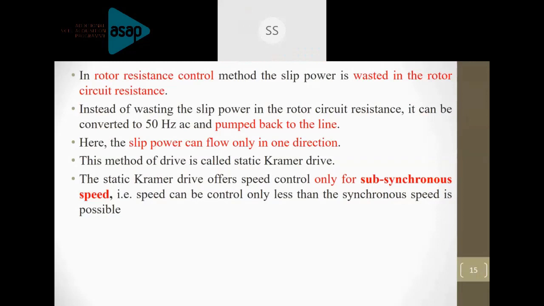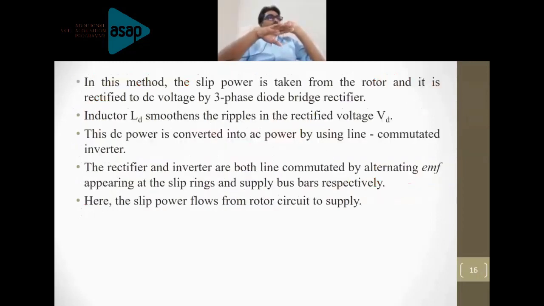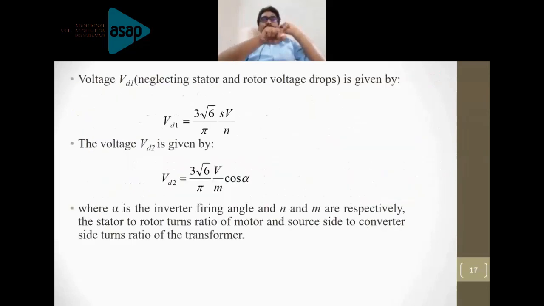What I explained to you is explained in this slide. Please just go through this. I highlighted a few points here. Rotor resistance control, that is what we have already discussed. The power is pumped back to the supply line and the slip power is flowing in only one direction, right? The slip power flows in only one direction because the converter circuit connected to the slip ring is an uncontrolled rectifier. Power can flow in only one direction.